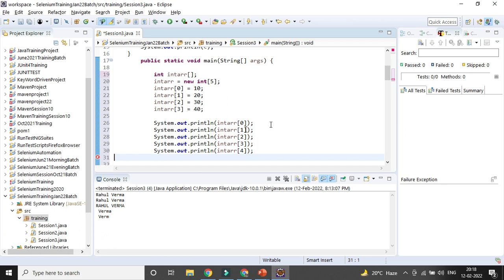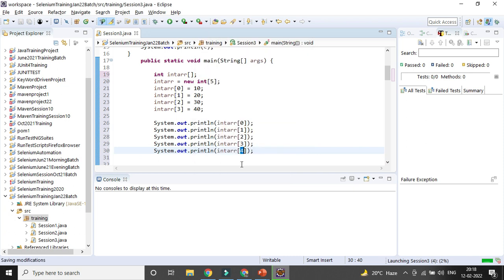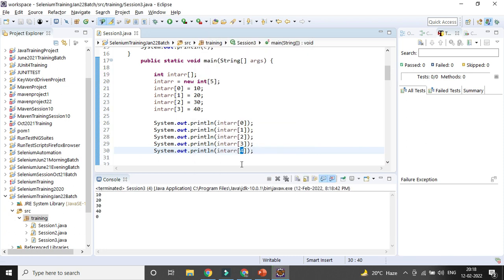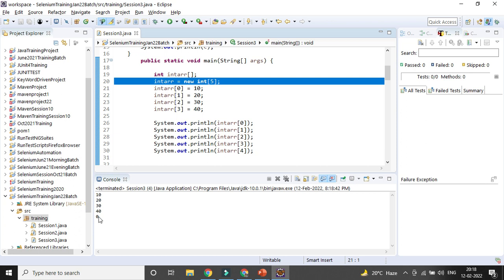Okay, sorry, that's 5. Fine. Now if you print out, 0 to 3 will give me the values defined here, right? And for the last one, because the size has been fixed and I did not define it, it will take the default value from the data type.